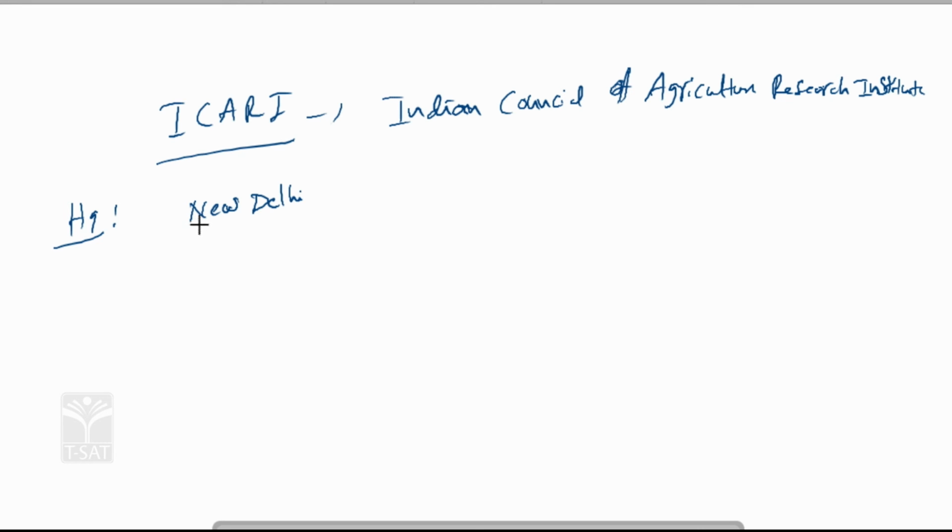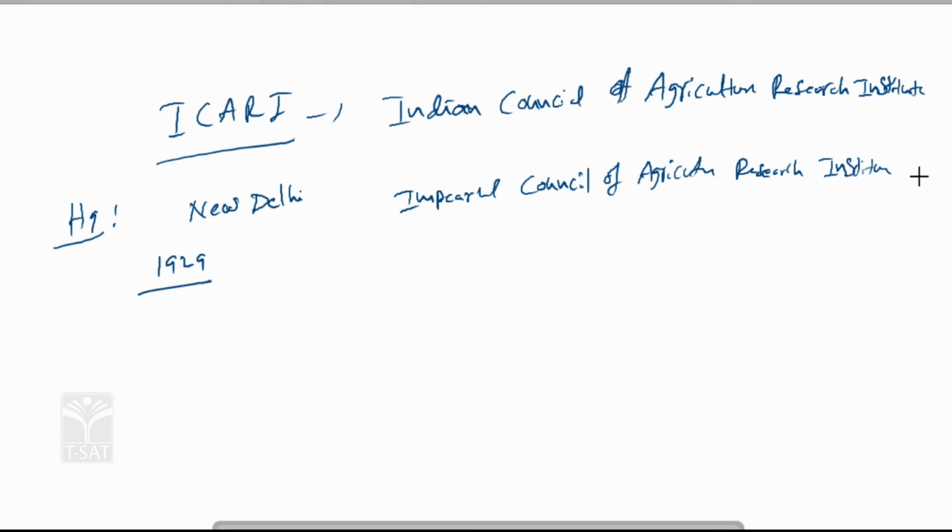It was launched in the year 1929. The old name is Imperial Council of Agriculture Research. What is the main function of ICAR?